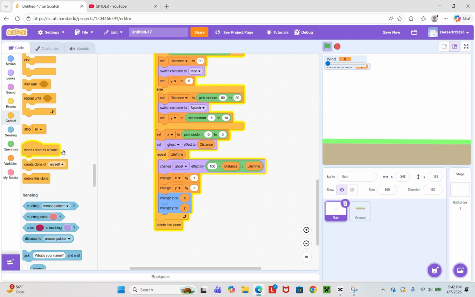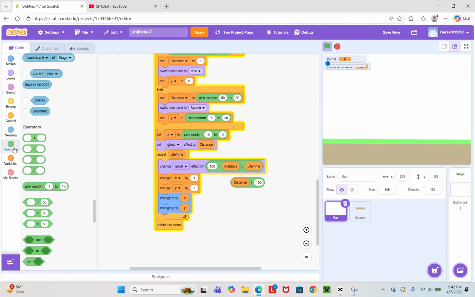Now, for the X, duplicate this, put this in there, but hold up, keep the divide, put that to 100.